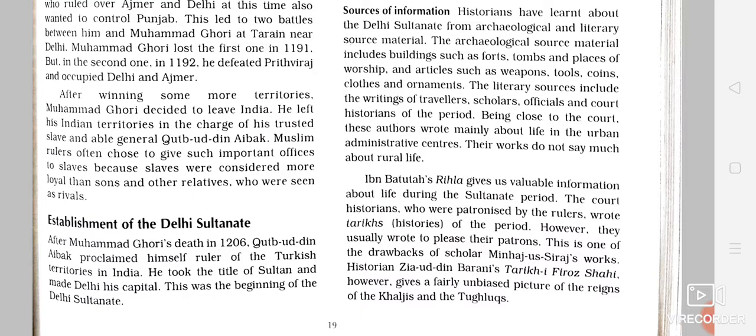So these historians, supported by the rulers, wrote Tarikh. Tarikh is an Urdu word and it means history. One of the books in which they have mentioned the court of the Delhi Sultanate is Tarikh, and some of the historians wrote only to please the Delhi Sultanate rulers. This we can say was a drawback of scholars like Minhaj-us-Siraj. And one more scholar, Ziauddin Barani, in his book Tarikh-e-Firozi Shahi, has given an unbiased, clear and real picture of the reigns of the Khaljis and the Tughlaq dynasty.